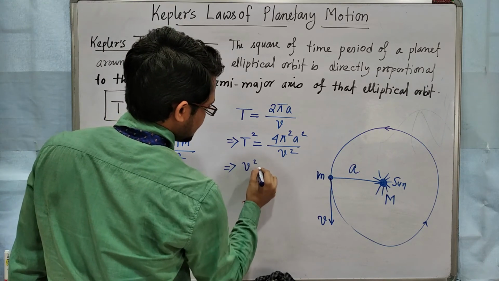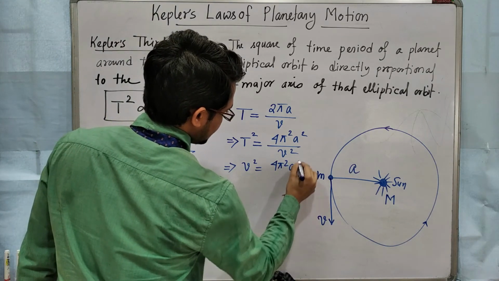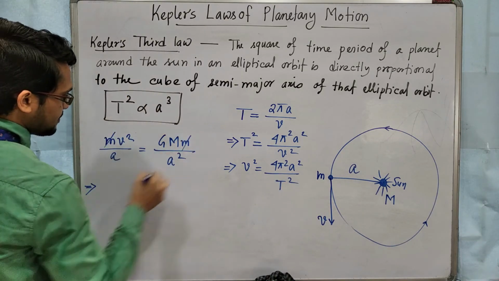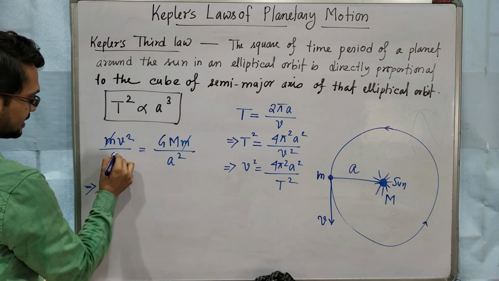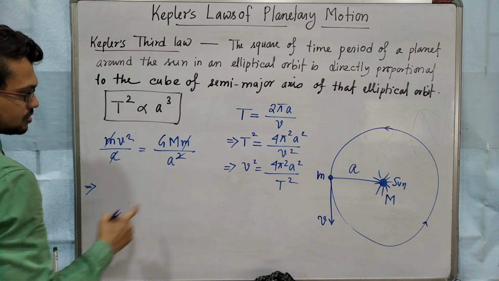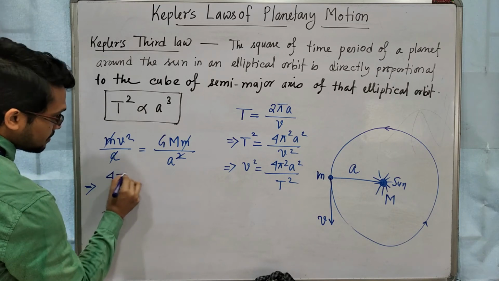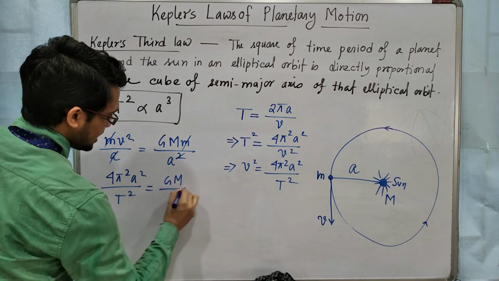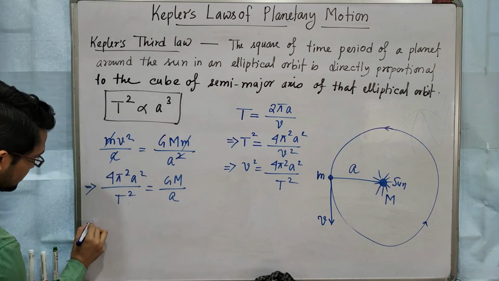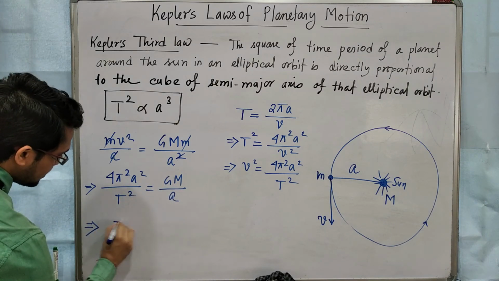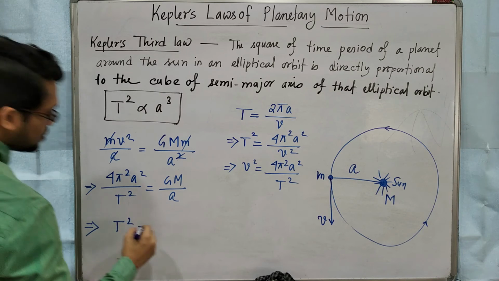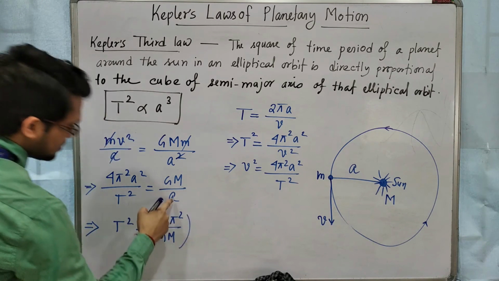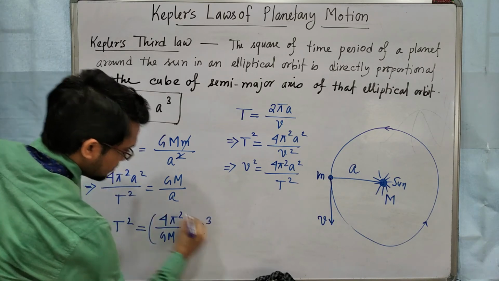Then v square will be, v square is 4 pi square a square by T square. So I am putting it here. First of all, cancel out, okay? In here a and 1a cancel out. So v square, 4 pi square a square by T square, equal to GM by a. Okay. So here T square will be what? 4 pi square by GM into this a and here 2a, so a cube.